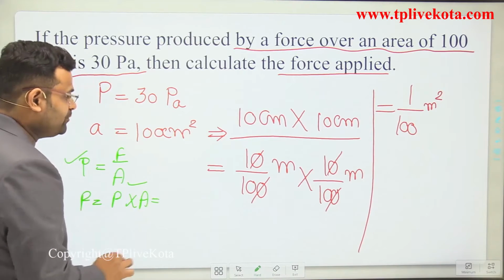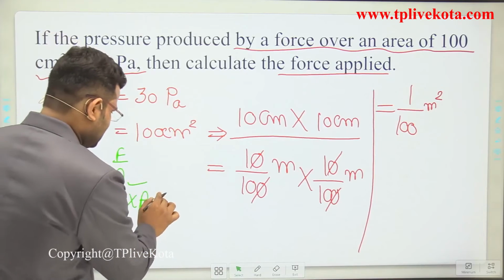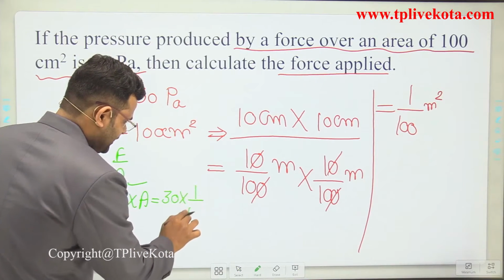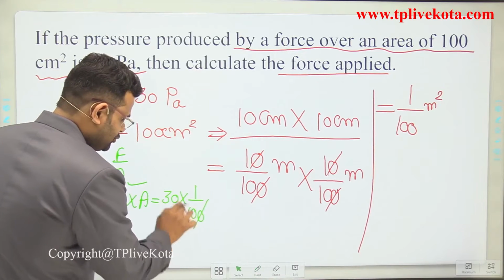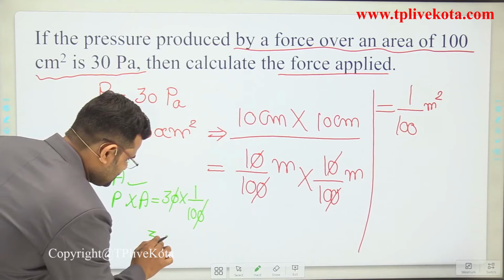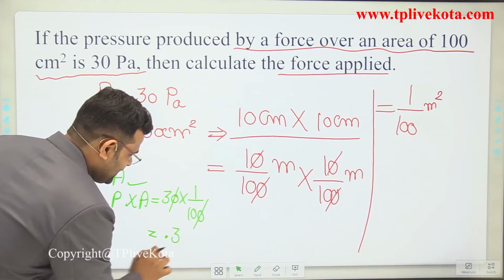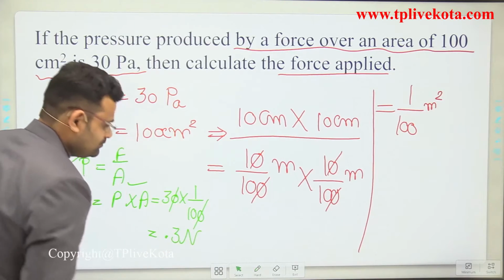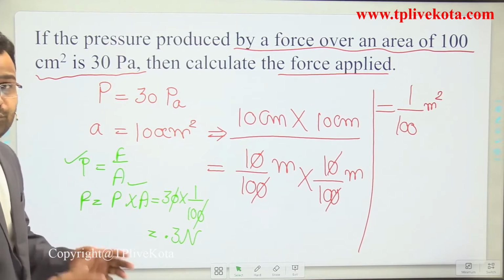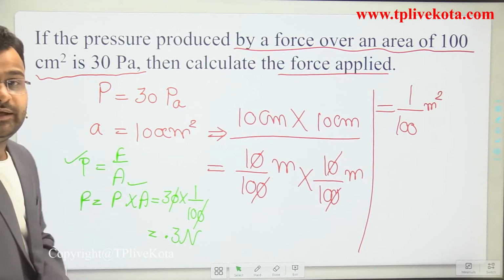Pressure is 30 Pascal and area is 1 upon 100. The zeros cancel out, and it comes to 0.3 Newton. Force is 0.3 Newton, the answer of that numerical.